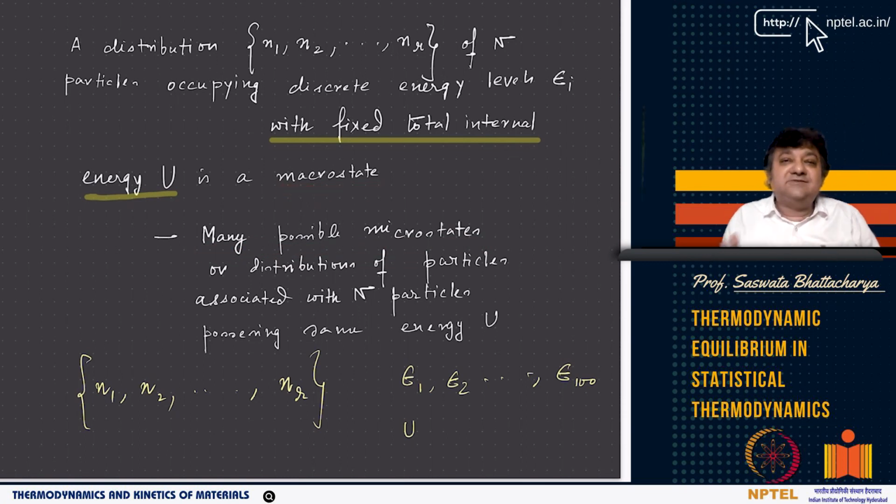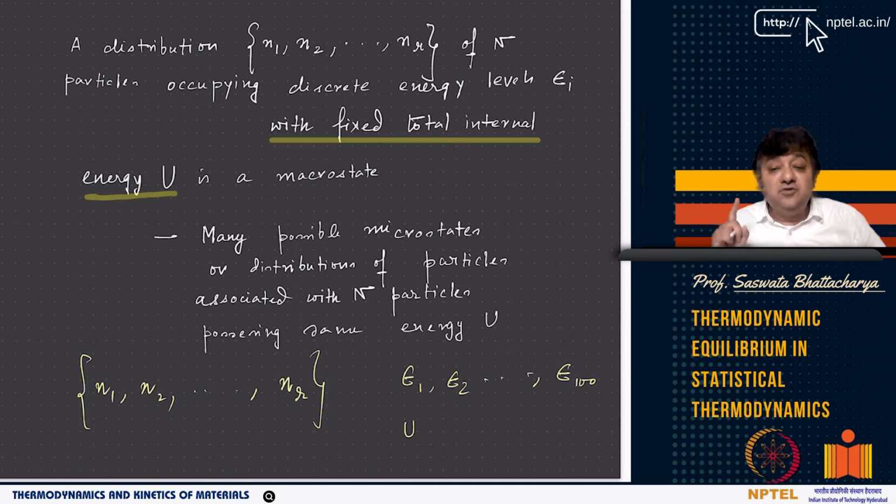Exactly that's what we have established before. If you have four distinct balls and two boxes, then four balls in the box labeled 1 and 0 balls in the box labeled 2 is a macrostate, and to achieve that there is one corresponding microstate. However, 2 balls in box 1 and 2 balls in box 2 gives you one macrostate, but it corresponds to several microstates. And as the number of energy levels increases, as the number of particles increases, there are a very large number of microstates that are possible, associated with N particles possessing the same energy U.